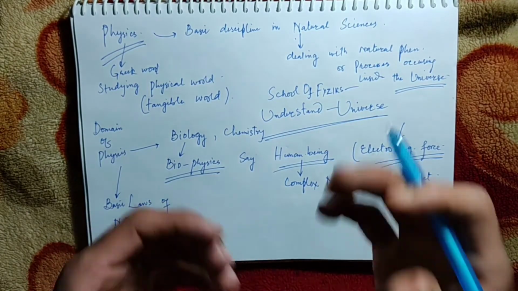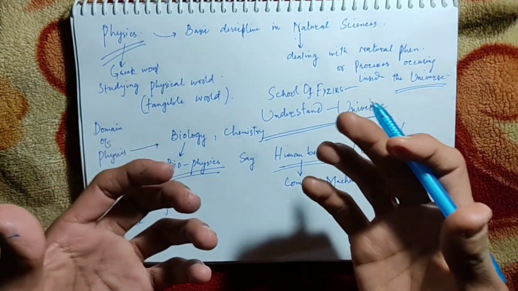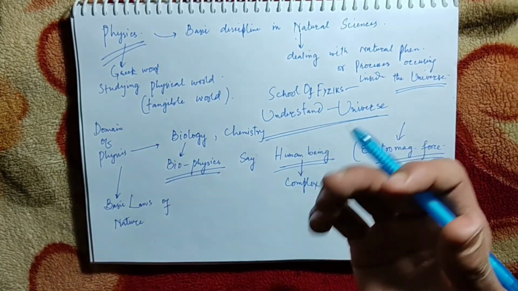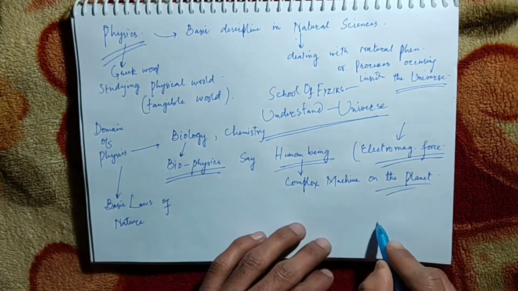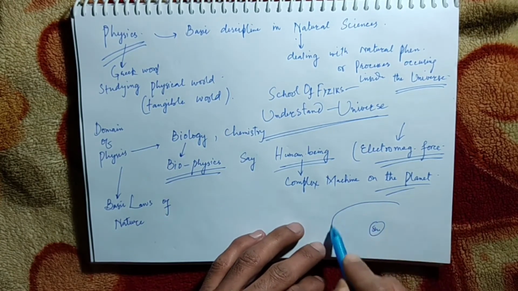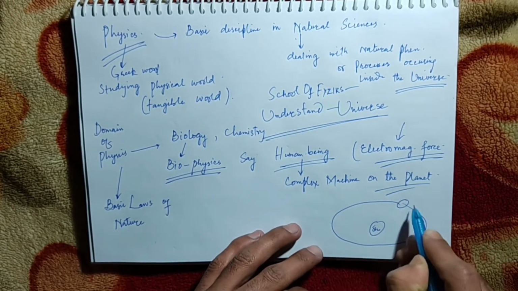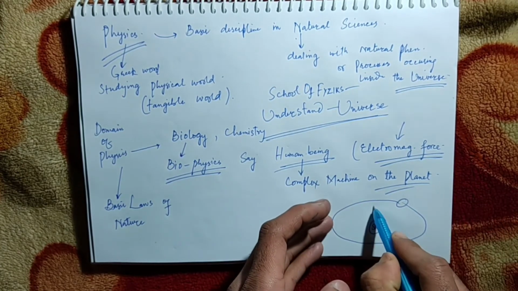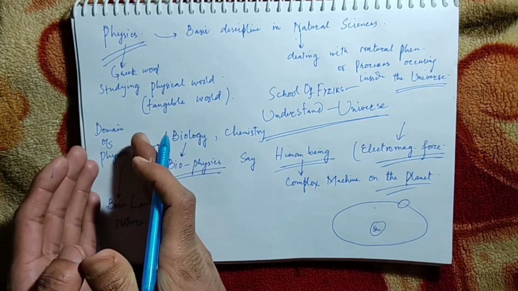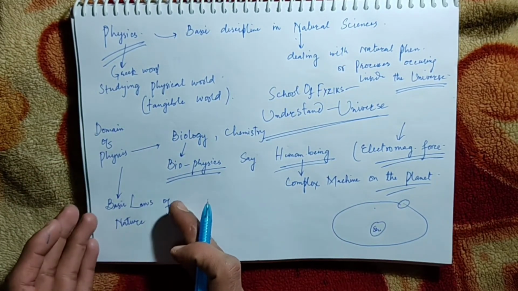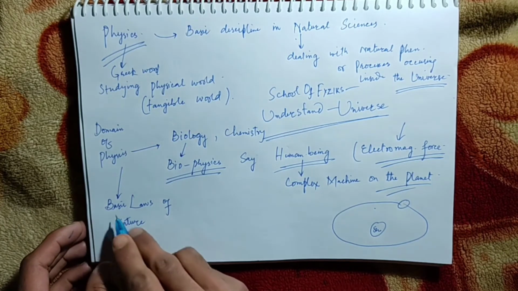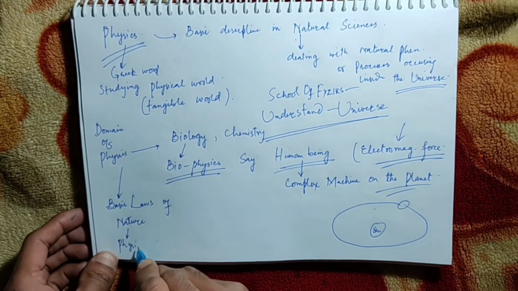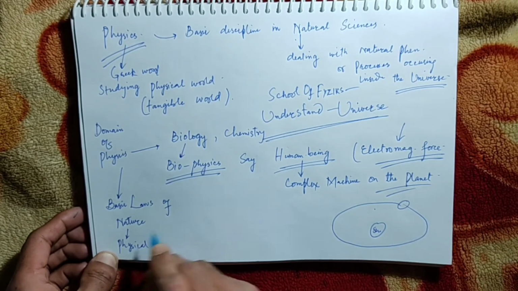That means, what is the mechanism behind the working of anything inside the universe? How does anything work? For example, I told you the example of the sun, around which any planet is revolving. What is the mechanism behind the formation of the elliptical path? That will be dealt with. There must be some basic law behind that, and that is the domain of physics. These are the physical laws which are to be dealt with.